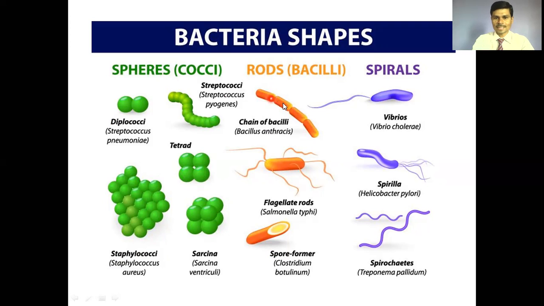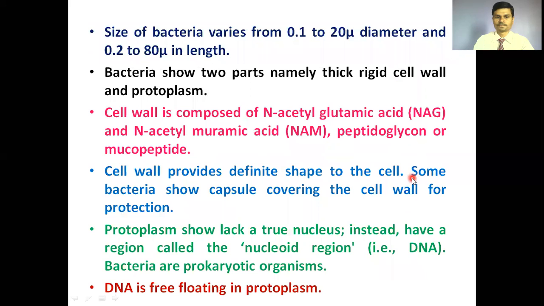Let's move toward the rod-shaped bacteria, called bacilli. If the rod-shaped bacteria are present in a chain, they are called streptobacilli. Some bacilli also show spore formation inside them. The spore formation particularly happens during reproduction of the bacterial cell. This is a comma-shaped bacterial cell, we name it vibrio. Some bacteria are spirilla, or ribbon shaped.